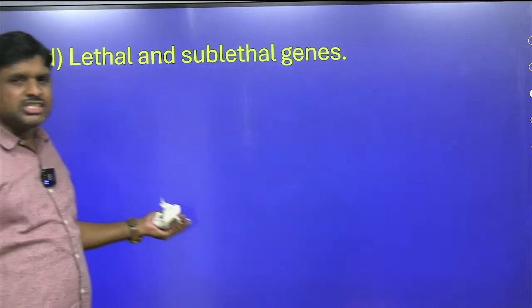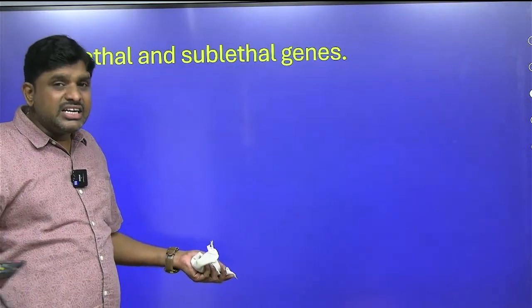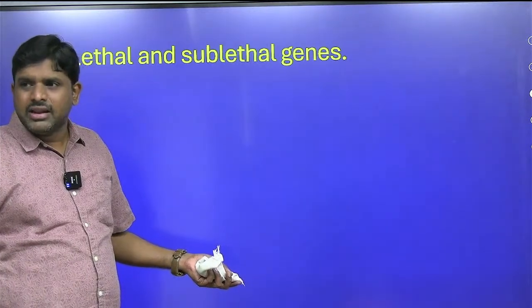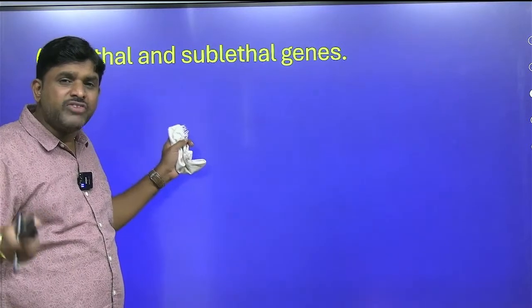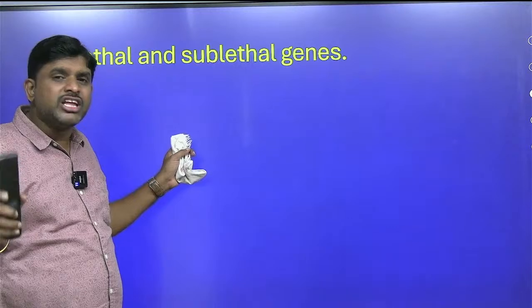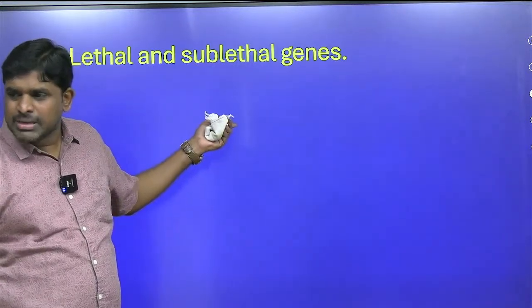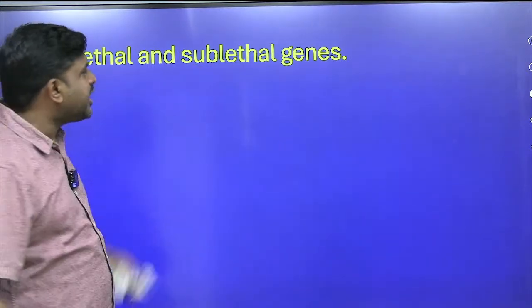Lethal and sublethal genes. Everyone knows dominant, recessive, conditional lethal. In lethal genes, there is a 100% chance of death of the individual. In sublethal, there is no 100% chance of death of the individual. That is called sublethal genes. In our classroom we understood. So lethal genes and sublethal genes is a direct question.